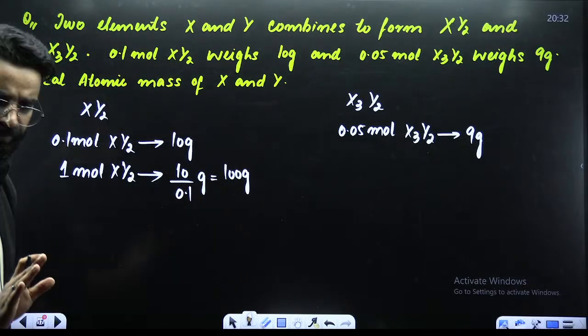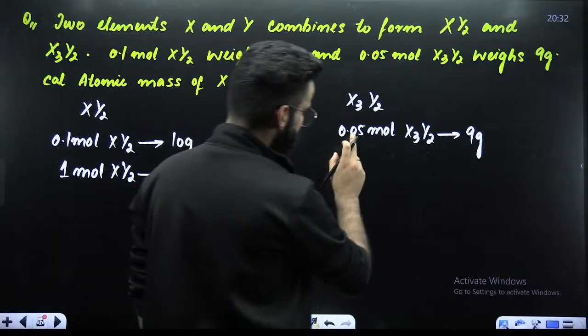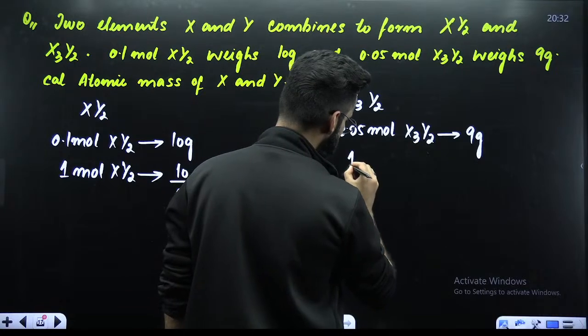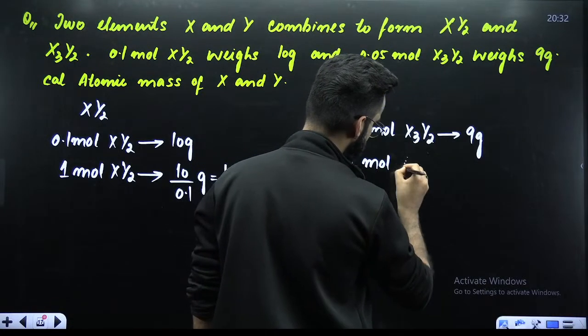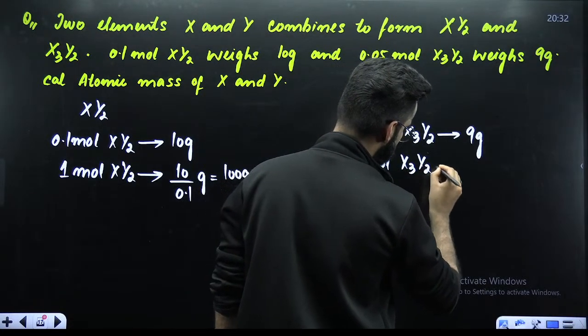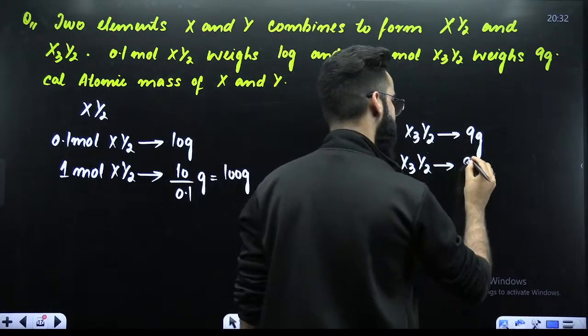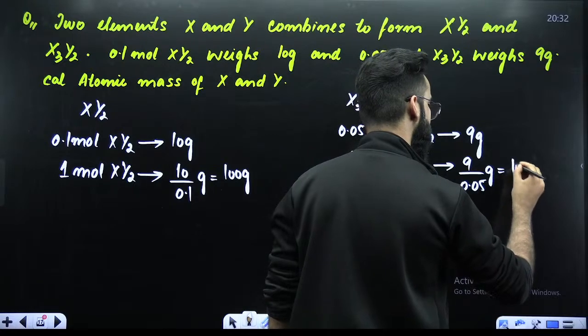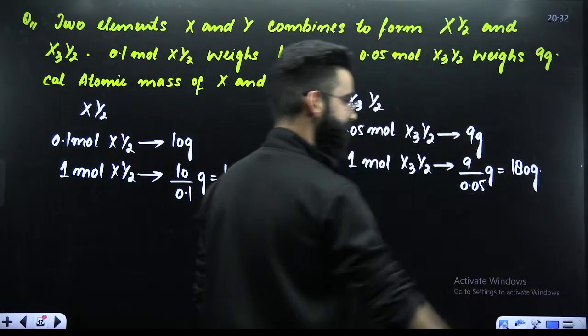Simple. Similarly, if the mass of 0.05 moles of X3Y2 is 9 grams, therefore the mass of 1 mole of X3Y2 will be 9 divided by 0.05 grams, which comes out to be 180 grams.